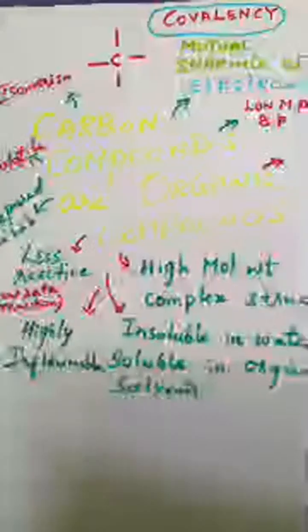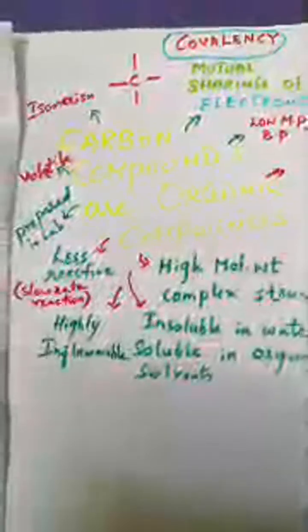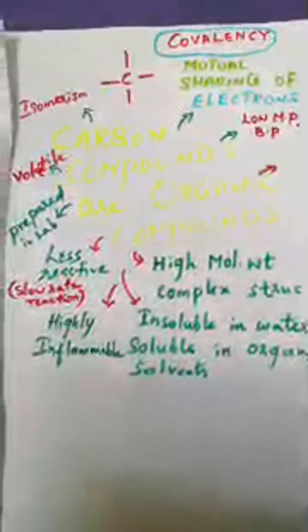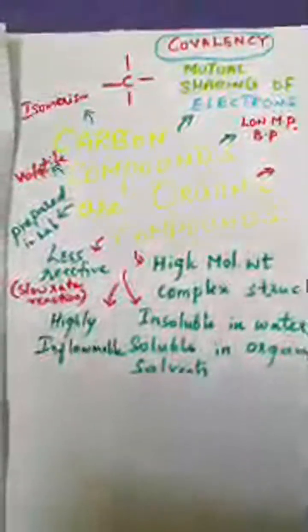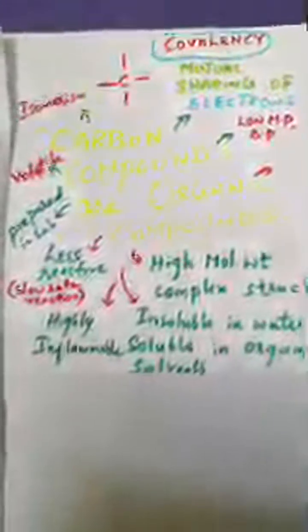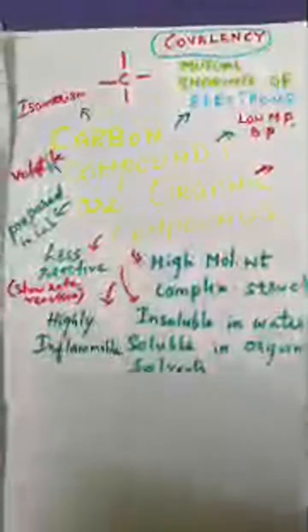Today we are going to concentrate on carbon compounds. They are nothing but organic compounds. Why are they called organic? Have you heard about the term organic? Why is it not called by any other term? In simple terms, we can say that carbon compounds are organic compounds. Why is it so? Have you heard about three kinds of compounds?